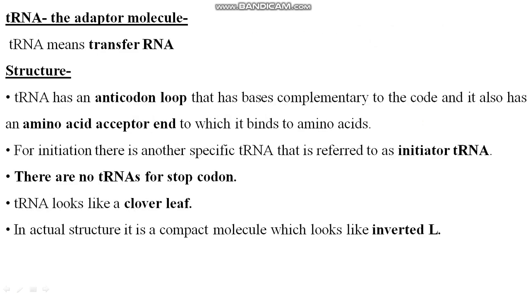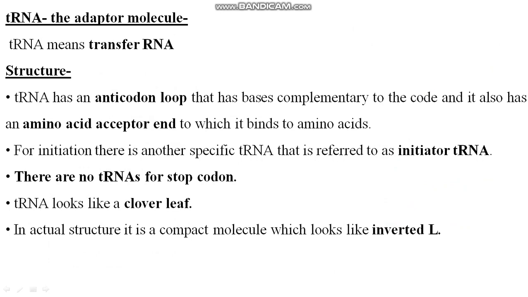See, tRNA is actually the transfer RNA. What is the structure of tRNA? This is the anticodon. What is the function of tRNA? tRNA helps in the transfer of the genetic information from mRNA to, obviously, protein, right? So tRNA has an anticodon loop that has bases complementary to the codon, and it also has an amino acid acceptor site to which it binds amino acids, right?